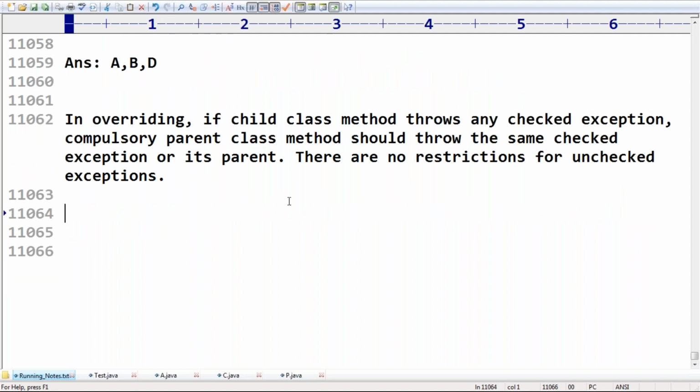Remember this one. In overriding, if a child class method throws any checked exception, compulsory parent class method should throw the same checked exception or its parent. There are no restrictions for unchecked exceptions. For unchecked exceptions, parent can throw, child can throw, no issue at all. Perfectly, it is going to work. Now let me execute.